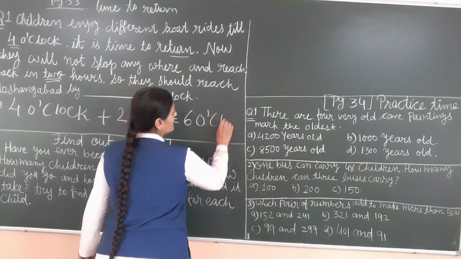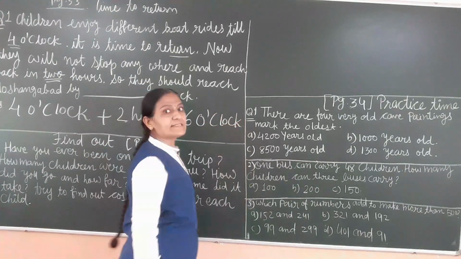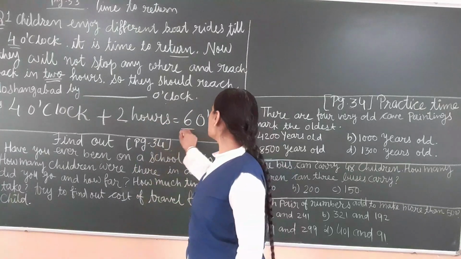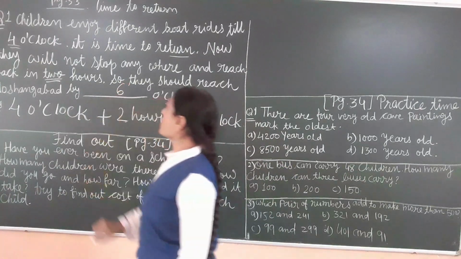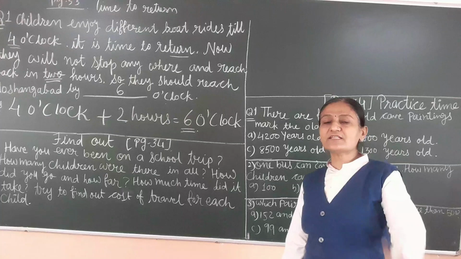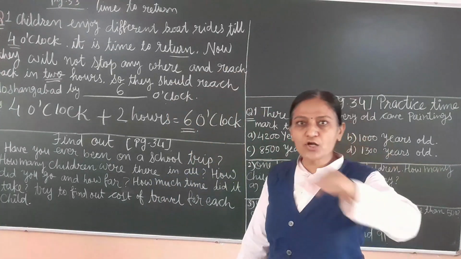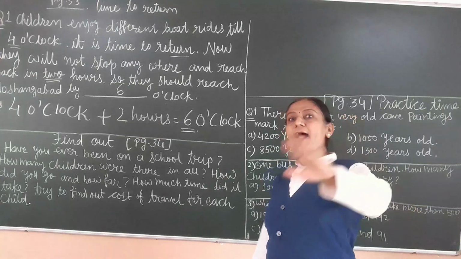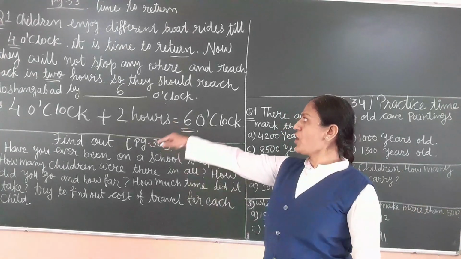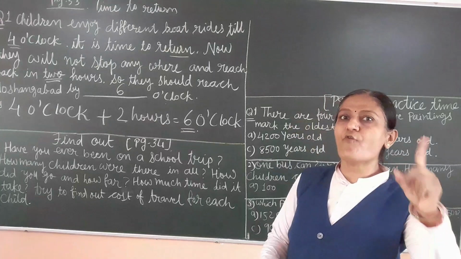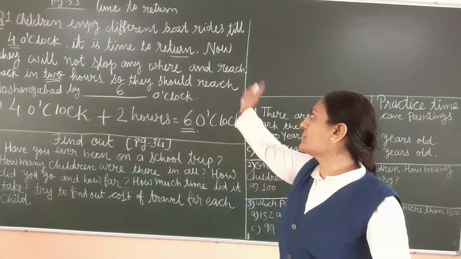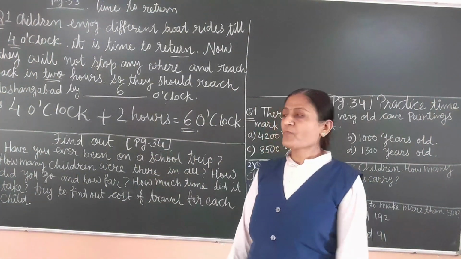What is the time for this? 6 o'clock. So our answer is 6 o'clock. They reach Hoshangabad at 6 o'clock.